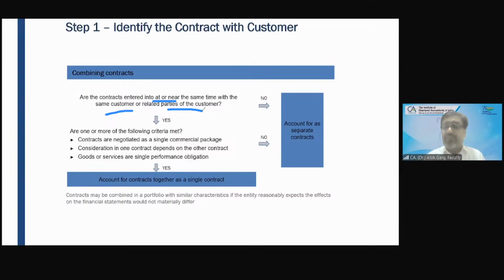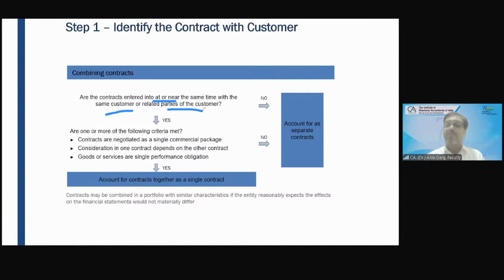जैसे TDS का सॉफ्टवेयर था, साथ साथ ही 1-2 दिन के अंदर एंटीवायरस के सॉफ्टवेयर का भी हमने कर लिया, राइट? TDS software and antivirus software. So both the software contracts have happened at the same time or nearly the same time with the same customer, right? Answer is yes.